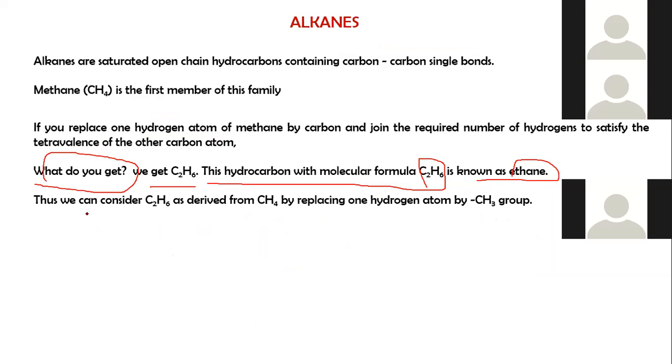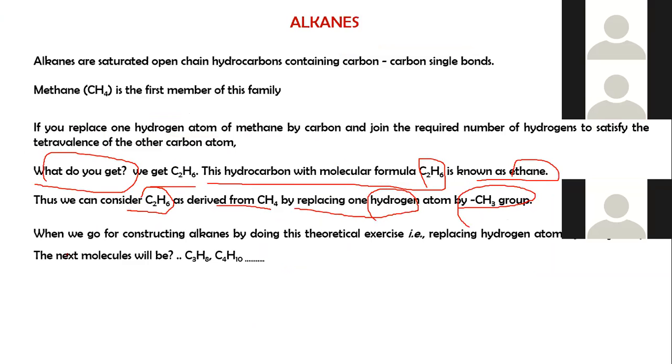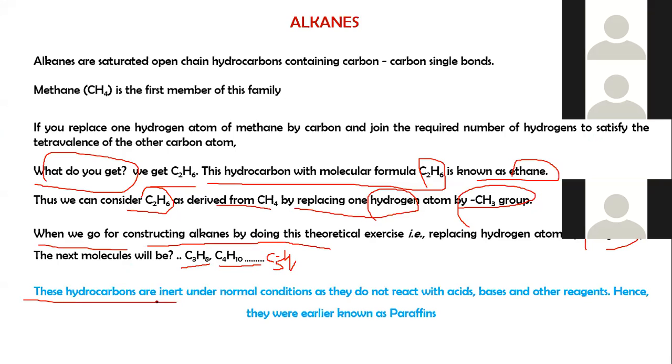Thus, we can consider that C2H6 is derived from methane by replacing one hydrogen atom by the methyl group or CH3 group. Is it clear? When we construct these alkanes by this theoretical exercise, replacing a hydrogen atom with the methyl group, the next molecule will be C3H8, then C4H10, and the next one is C5H12, like this.